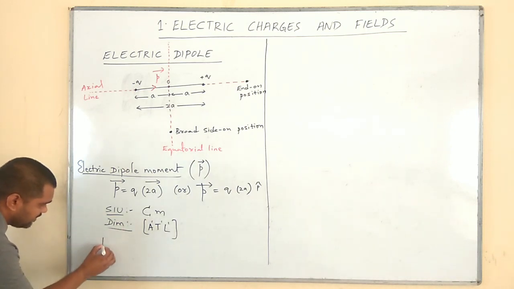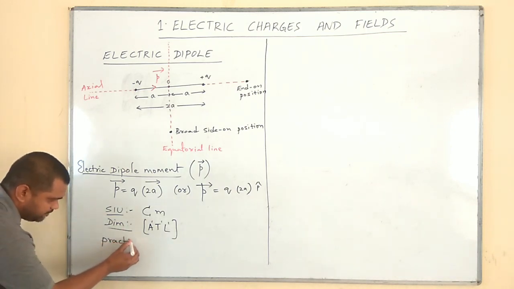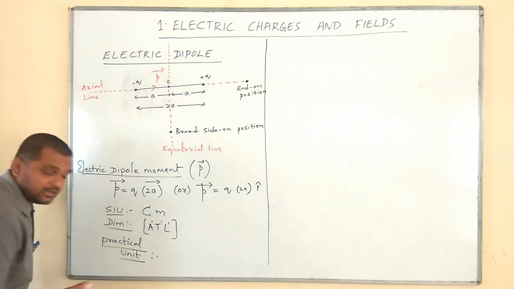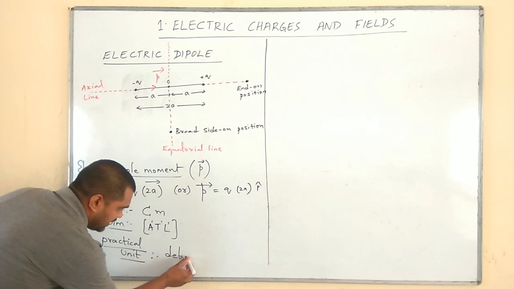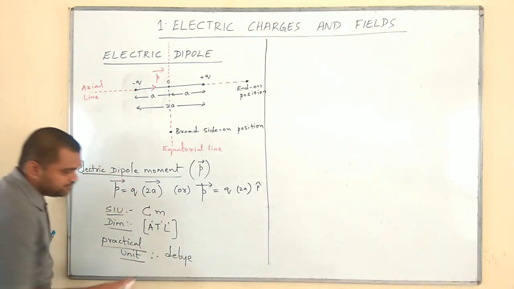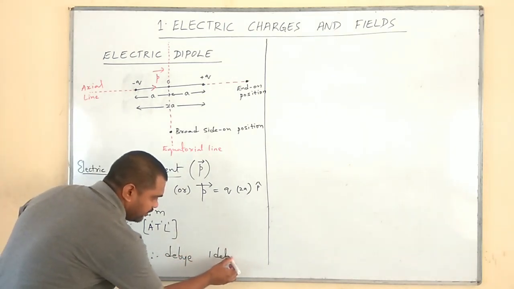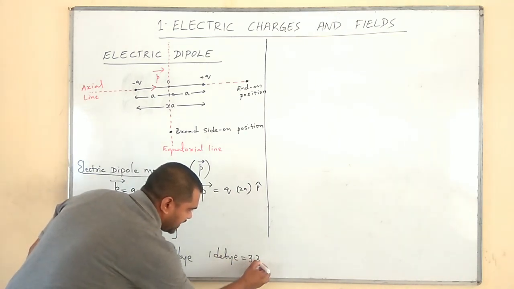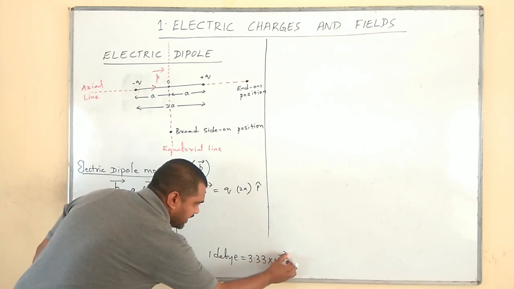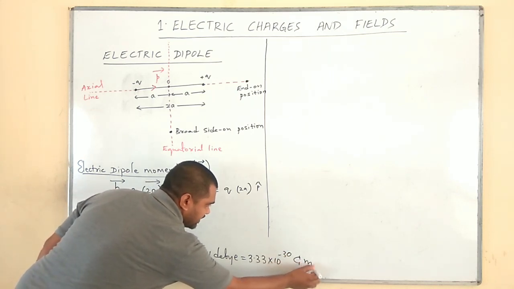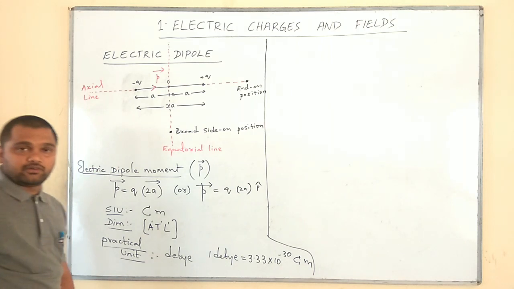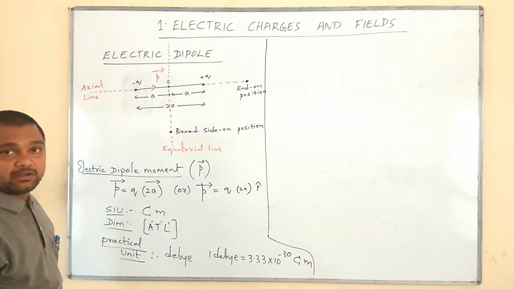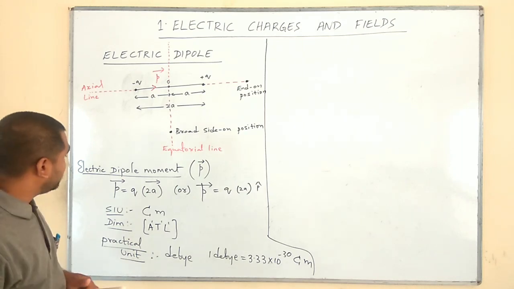Apart from this, one practical unit is there. The practical unit for electric dipole moment is debye. Debye is the name of a person. 1 debye is equal to 3.33 into 10 power minus 30 coulomb meter. So keep it in your mind.